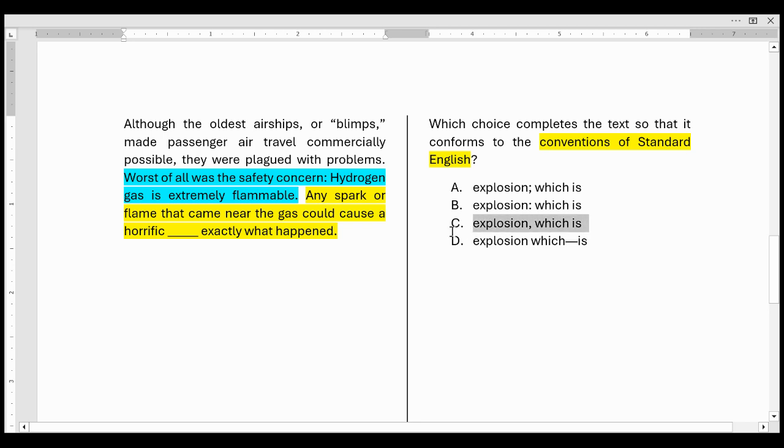Now the SAT wants us to choose C, and I'm okay with that. I think C is a great answer. Very typically, we always put commas near the word which. We almost never put commas near the word that. So, comma which is exactly what happened, makes this into an adjective or a relative clause describing an explosion. It's perfect. But technically, you could get away with this B choice. The colon then goes into which is exactly what happened. And the way you use a colon in English language is it doesn't have to connect to a full sentence on the other side. And so technically B is right. But I know the SAT enough to say this C choice is what they want us to choose.